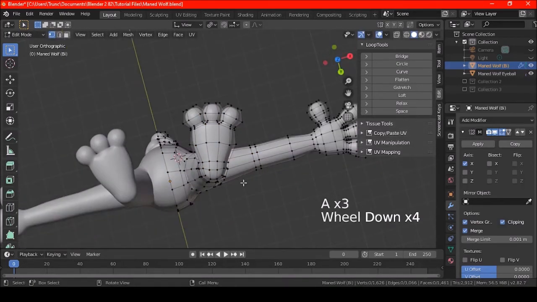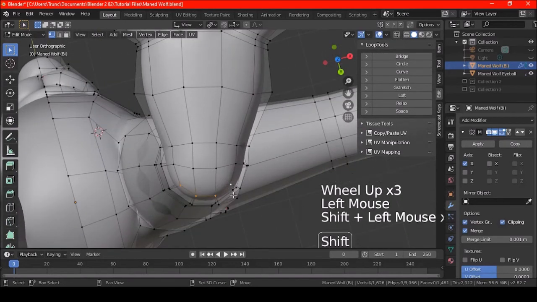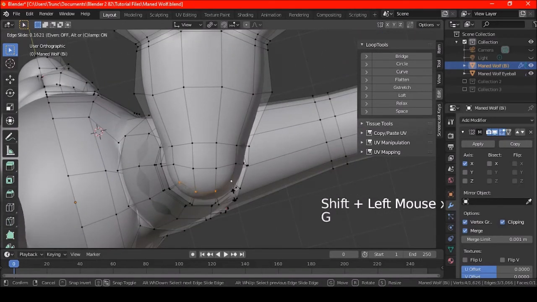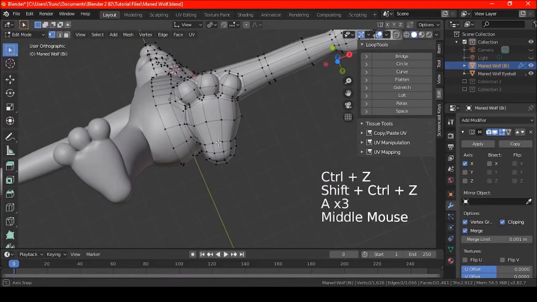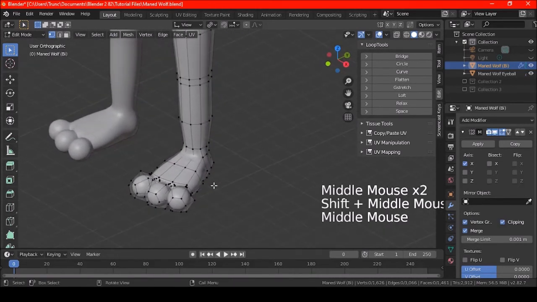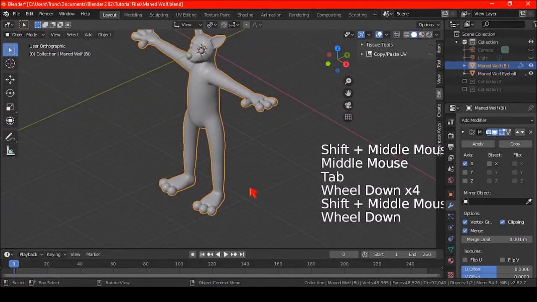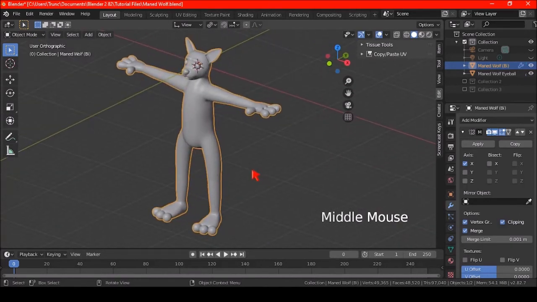Yeah, it looks better now. But I also want to do this too. Let's see if I do that. Yeah. Okay, so I got his feet kind of down. So now let me just get out of this. And yeah, that's what it looks like so far.